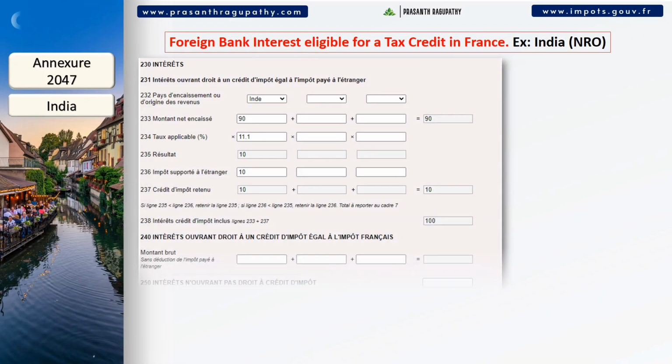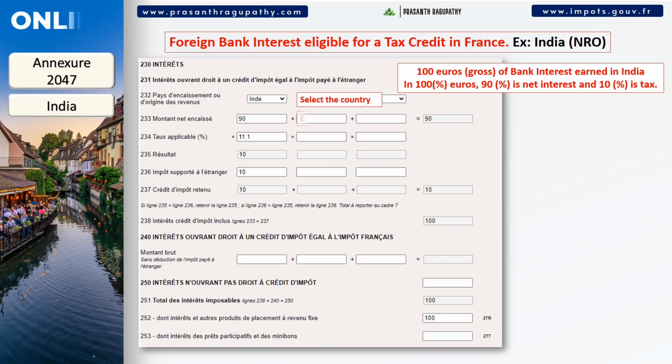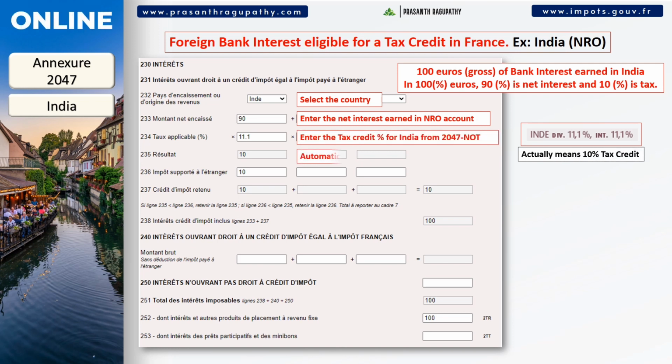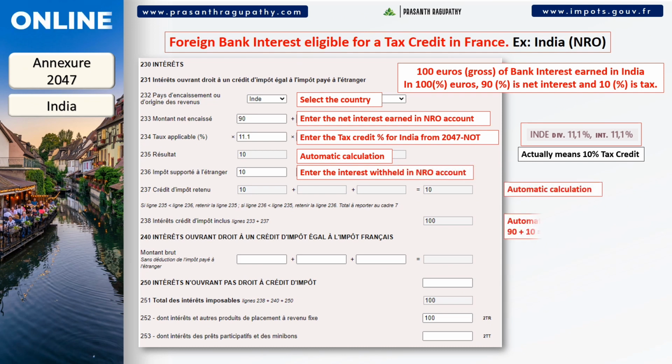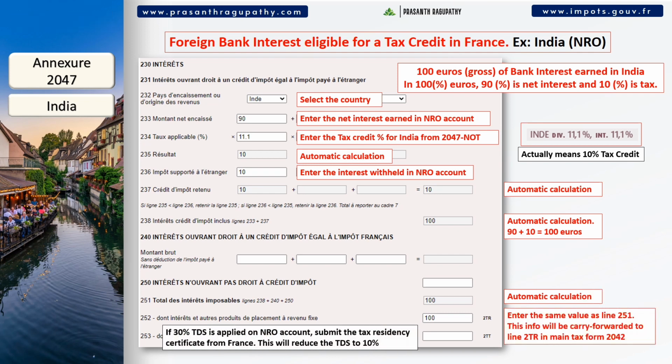The second example is about interest earned from a NRO or resident bank in India. So, a 10% withholding tax on bank interests is applied in that country. This allows a 10% tax credit available in France. If a 30% TDS is applied to your NRO account, submit the tax residency certificate from France. This will reduce the TDS to 10%. For example, out of 100 euros of total interest, 90 euros is paid by the bank and the remaining 10 euros is deducted as tax in India. You can complete the declaration in France as explained on the screen.